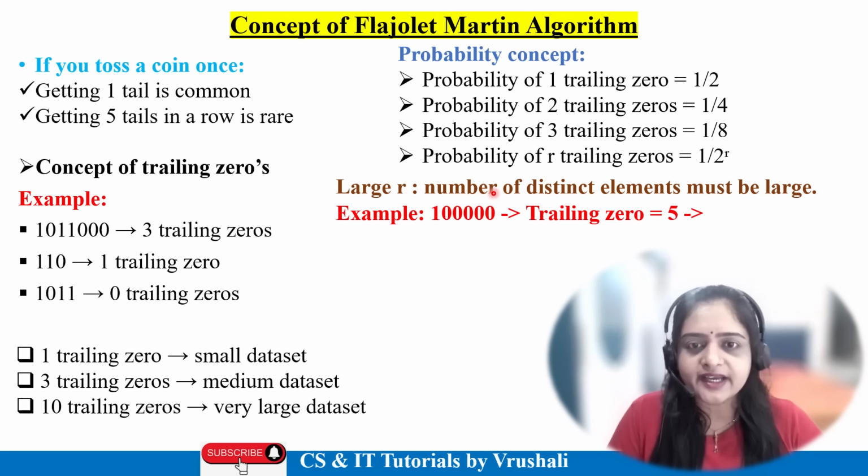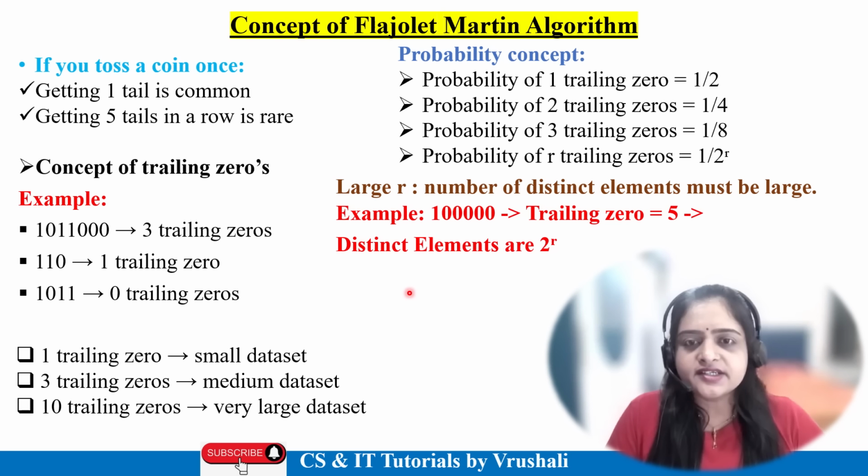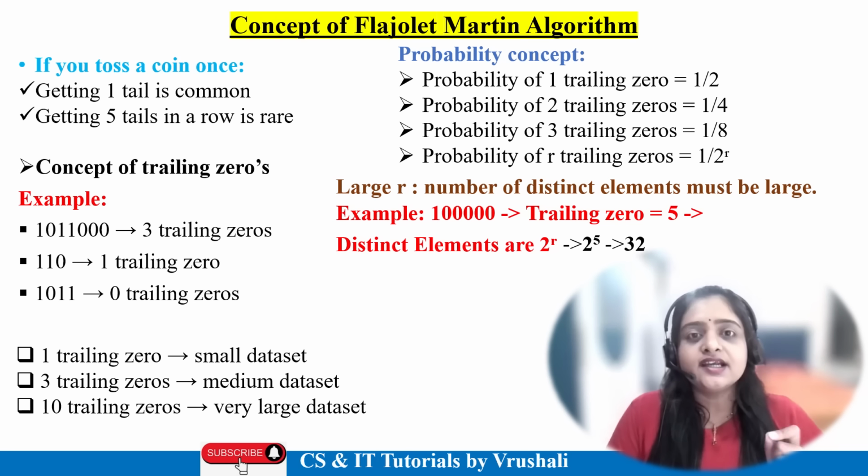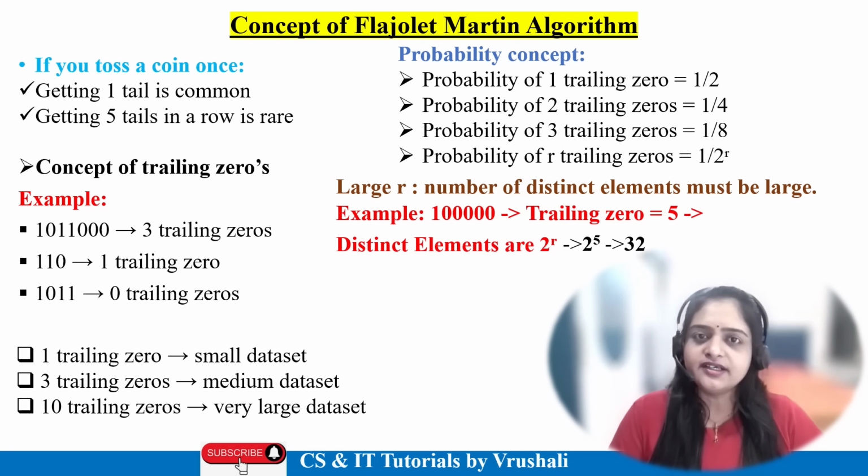Calculate from the right side: 1, 2, 3, 4 and 5. So a total of 5 trailing zeros. Just apply this formula. Distinct elements can be calculated by 2 to the power r, where r means trailing zeros. So 2 to the power 5, and the answer is 32. It means 32 distinct unique elements are present in your data set.